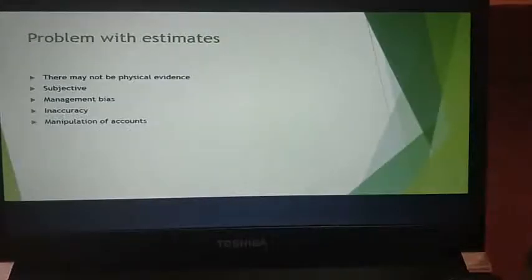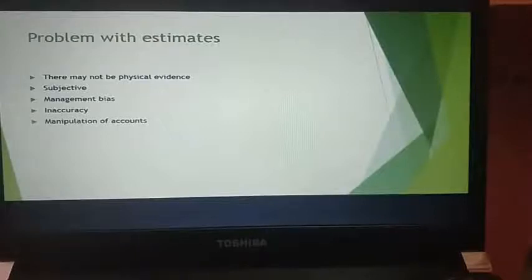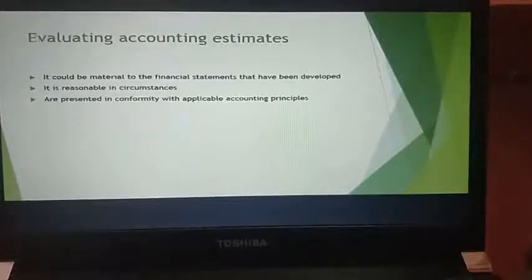Now, what is the problem with these estimates? Okay, the problem is there will be no physical evidence. These estimates will be subjective and it will also lead to management bias. Okay, it will not be fair, it will not be transparent, there will be material misappropriation. Okay, all of this will be there. Management will not conduct fair practices. Okay, there will be inaccuracy and manipulation of accounts. These are the problems with the estimates. These are the points you can remember for all of this. It's always better to refer to your PPT for this chapter because I've simplified it very easily so that you can remember your points.